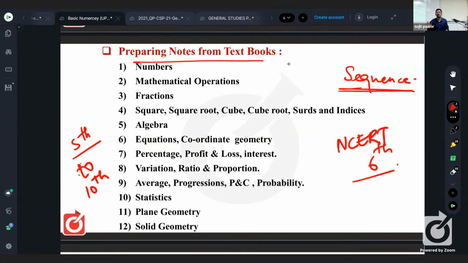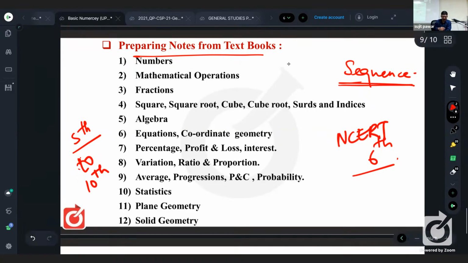So you have to prepare your own notes, and don't make it a notebook. Please maintain a file only, because when you maintain a file, whatever concept you have got, if you have an application, then you can add it in. That is why we have to maintain a file. Is it clear? Okay. So that is regarding this one. Please copy this one.